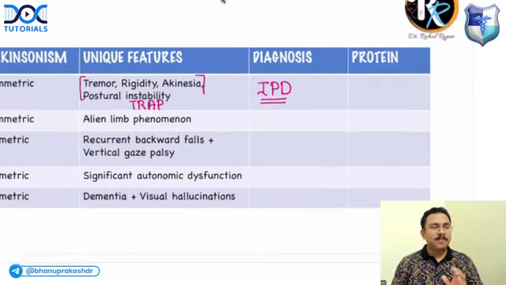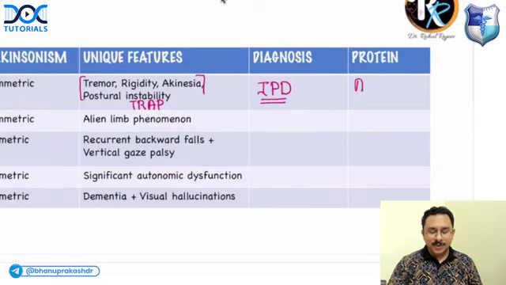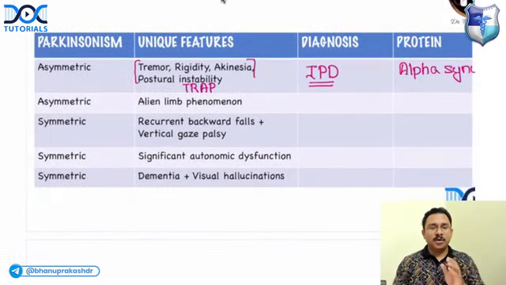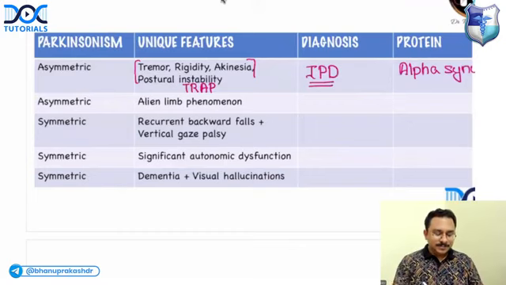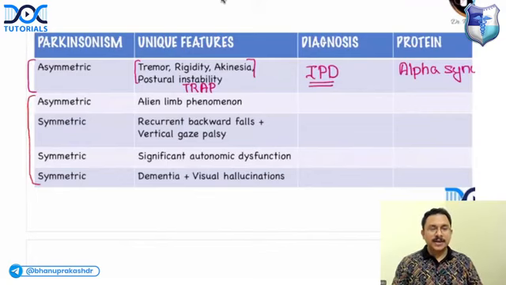And what is the abnormal protein that is accumulating? Very good. It is alpha-synuclein, and there is Lewy body formation. And this would be your idiopathic Parkinson's disease. The remaining 4 conditions I have listed are atypical Parkinsonian syndromes. Out of the 4, 3 of them have symmetric Parkinsonism. 1 of them has asymmetric Parkinsonism.